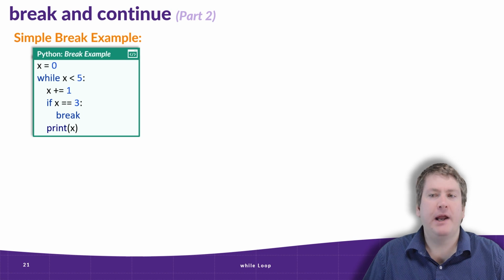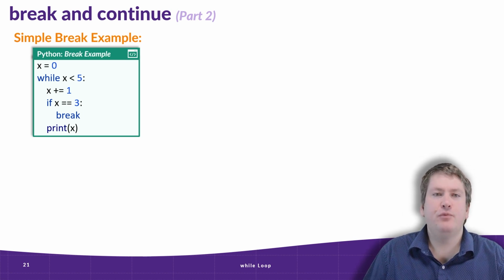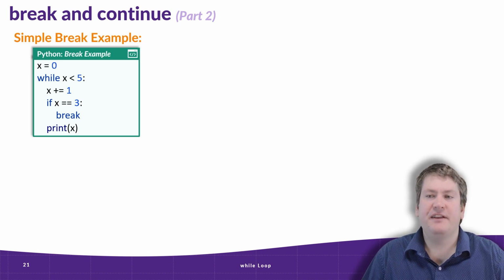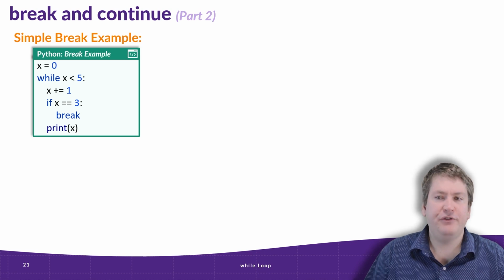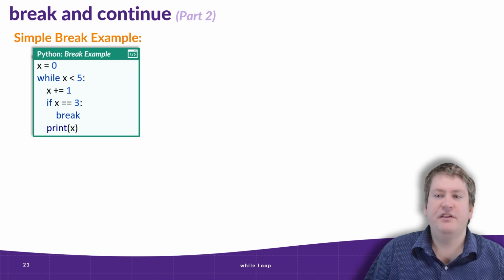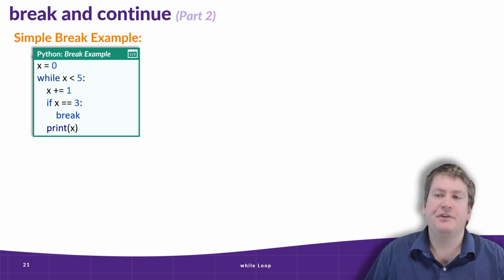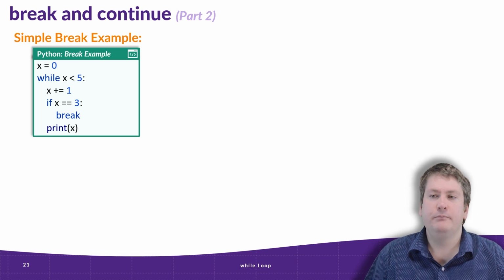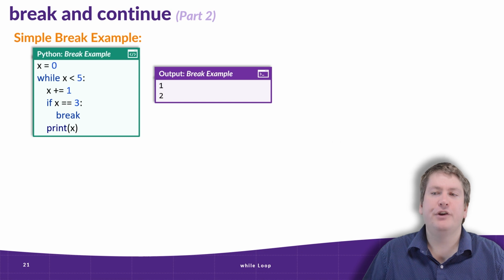And we'll start with break. So we have an example here of a while loop, and we're starting x off at 0, and we're going to run this loop as long as x is less than 5. In the loop, we don't do anything too special. We're simply adding 1 to x, and we're checking if x equals 3, then we're going to break. And the last thing we do in this loop is print out the value of x. So this is very similar to those counting examples we saw earlier. And the output would be something like this, 1, 2.